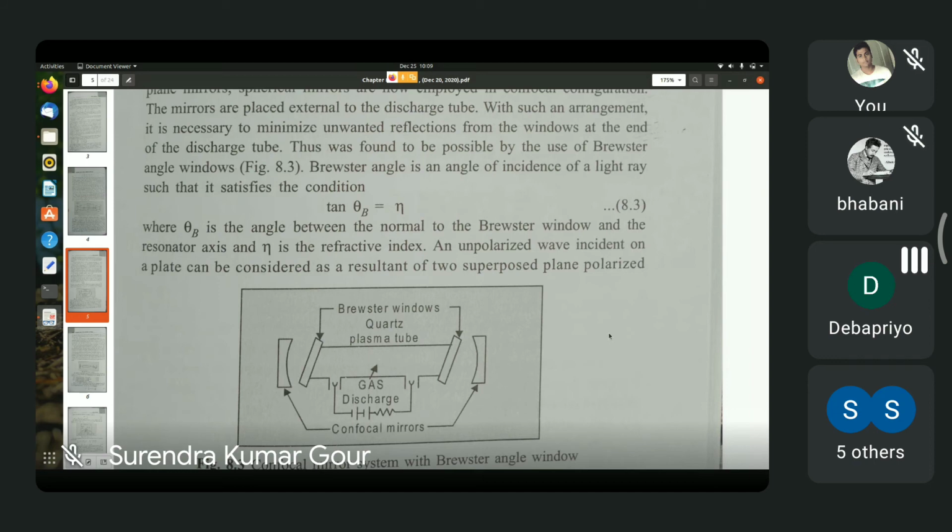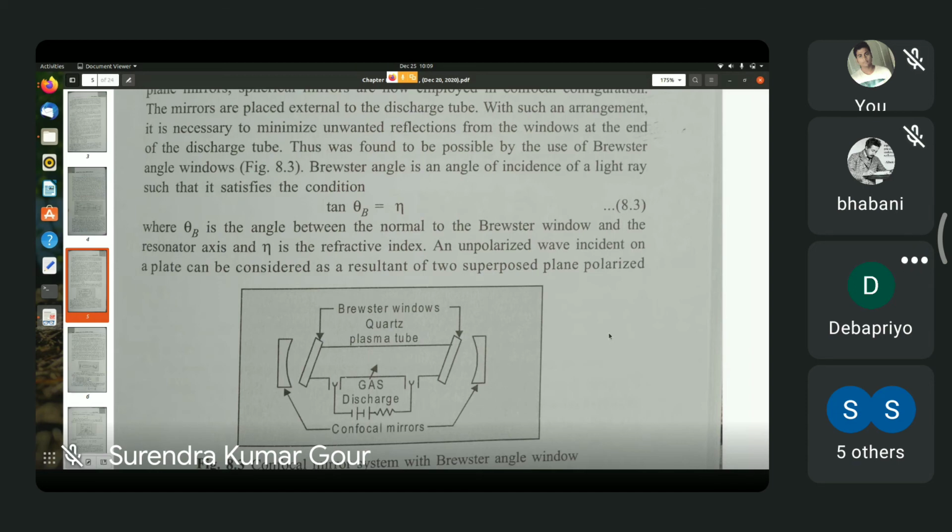So basically what comes out as laser beam in this system is a polarized beam of light, plane of polarization being in the plane of incidence, that contains the normal to the Brewster window and the axis of the tube. So that is the modern type of helium neon laser.